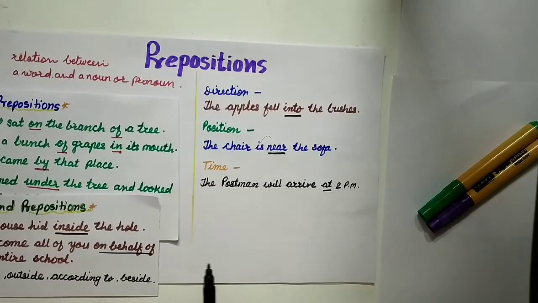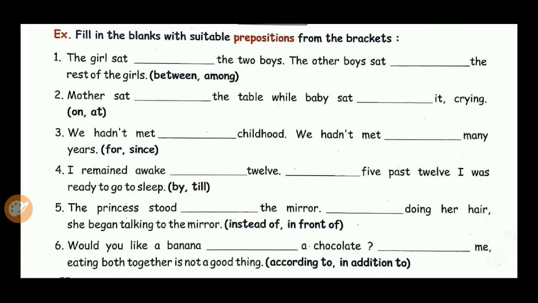Now we'll see some examples of prepositions. You are going to fill in the blanks with suitable prepositions. Here some sentences are given and we are going to fill in the blanks with suitable prepositions from the brackets.